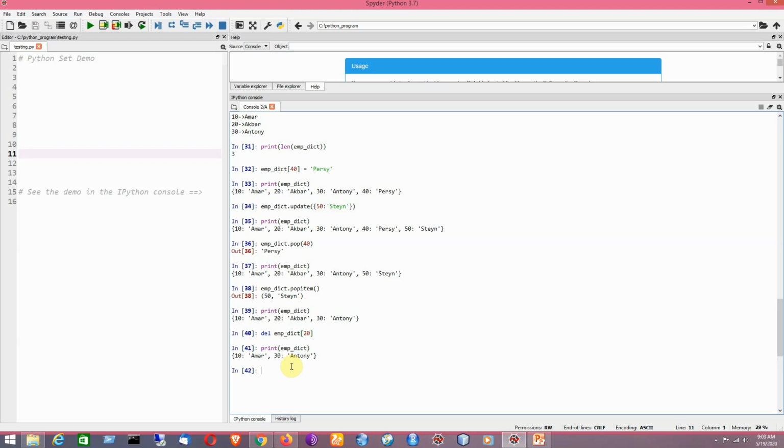Now by using the del keyword you can also remove a dictionary. We can check here.